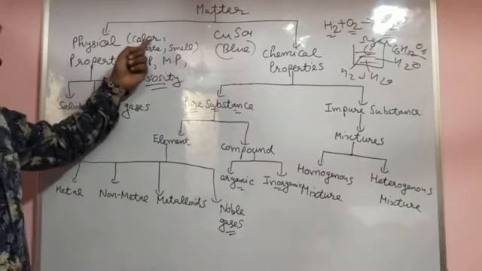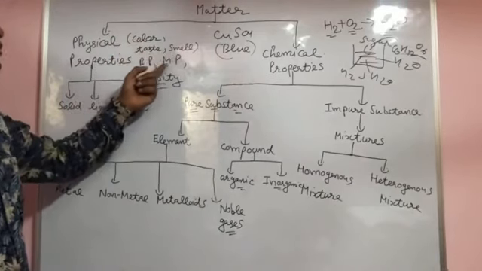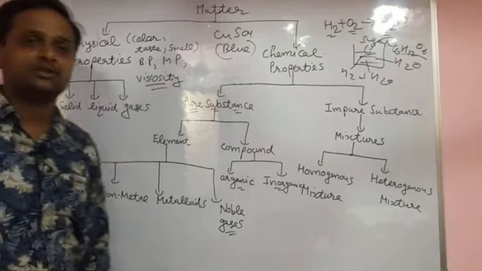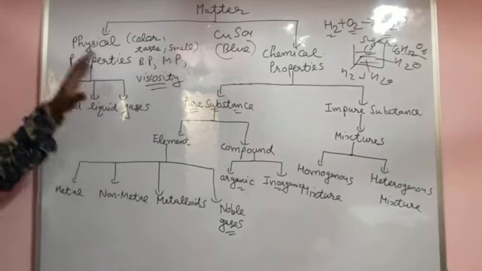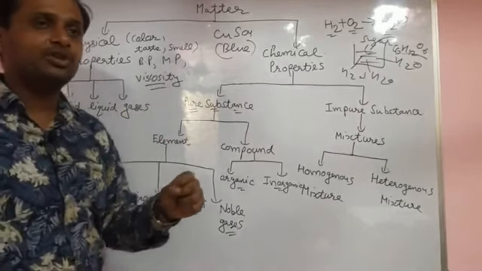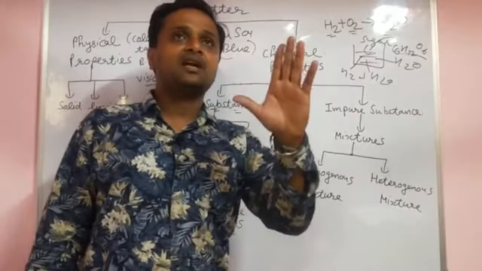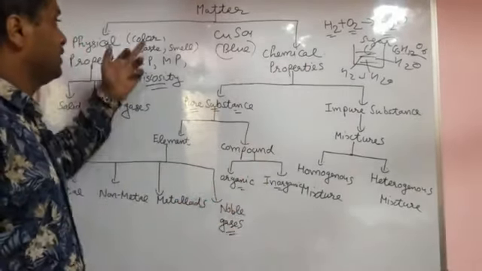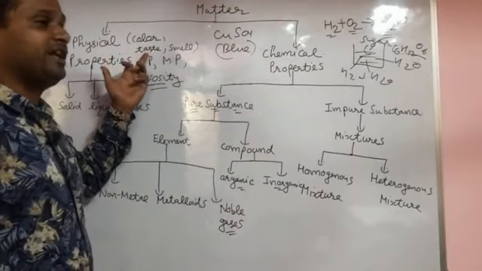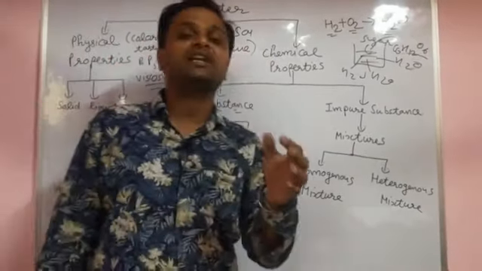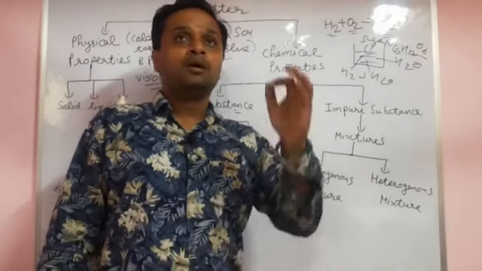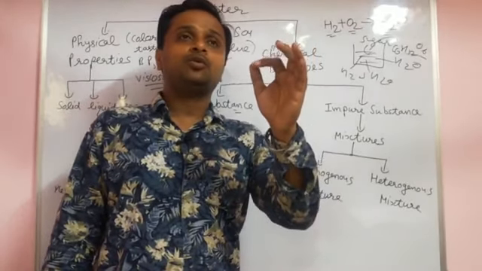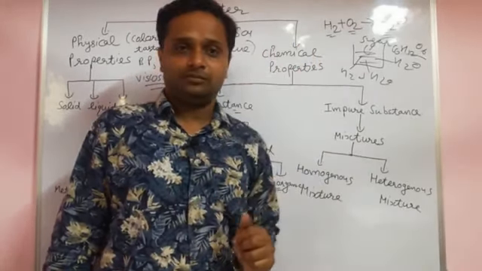Physical properties mean the color, taste, smell, boiling point, melting point, and viscosity. For example, if you see one person from up, their color is black. Some person, their color is white. So color. Then taste. For example, I give you one salt in the chemistry lab, and you try to find out which salt it is.